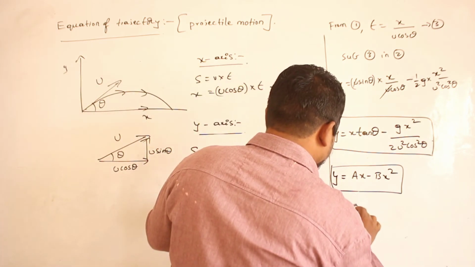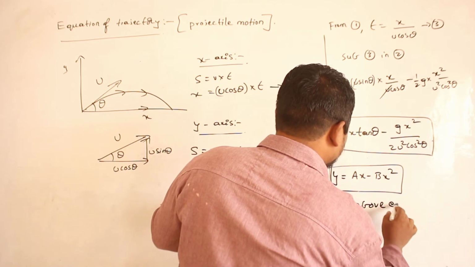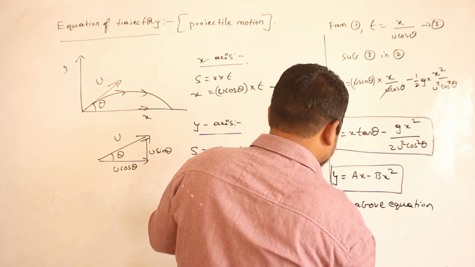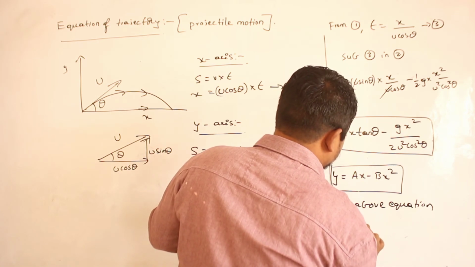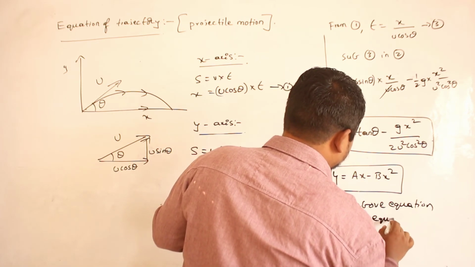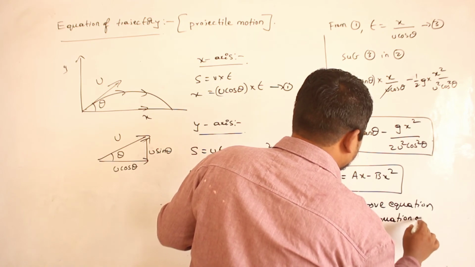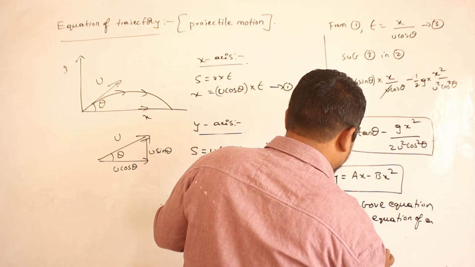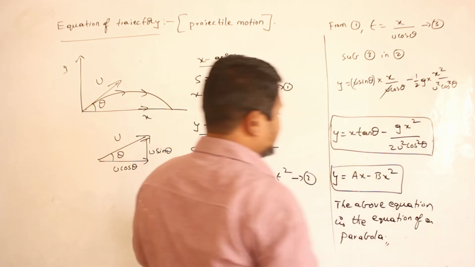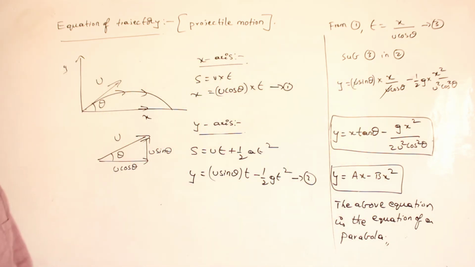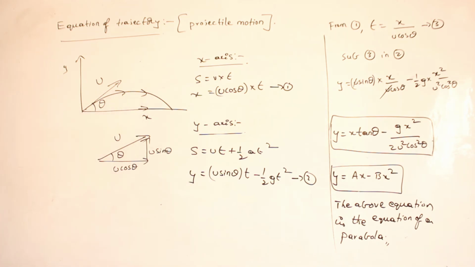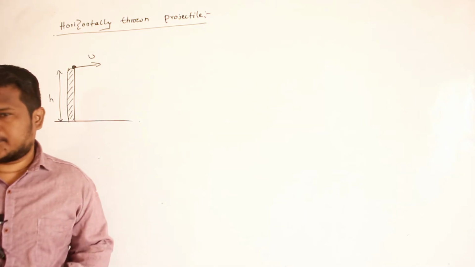So the above equation is the equation of a parabola. Okay? Therefore, any body thrown at an angle of theta other than 90 degrees always traces a parabolic path.